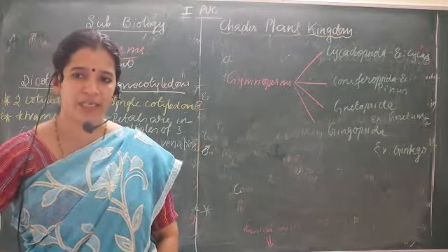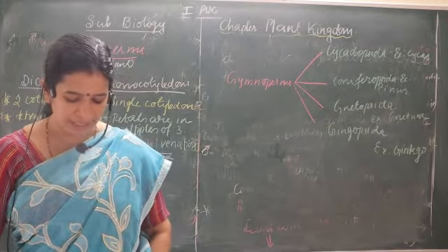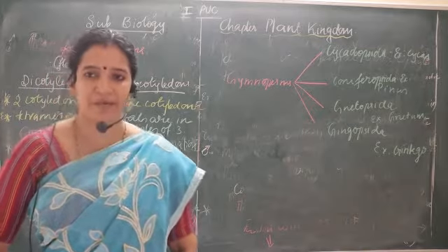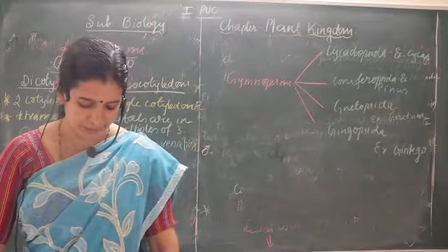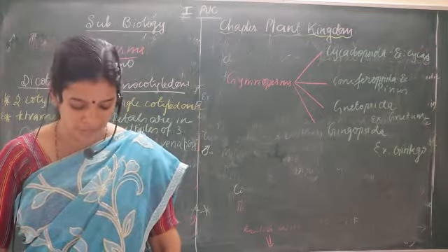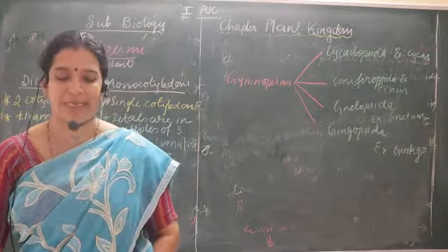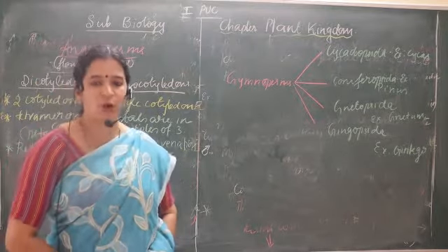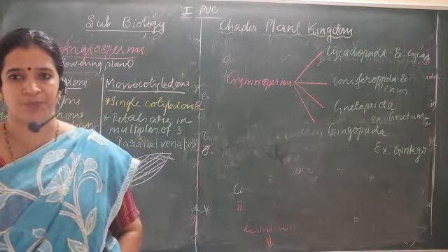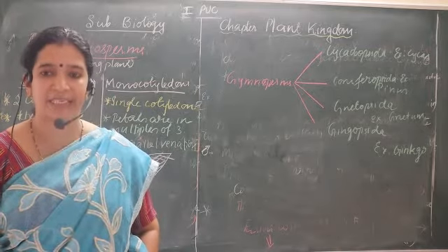That is how they can continue that ecosystem. Creeping pine is Lycopodium. Water fern is azolla, walking fern is Adiantum. Some of them are leafless pteridophytes, which is Psilotum. Horsetail is called Equisetum. So these are some of the information regarding the pteridophytes.